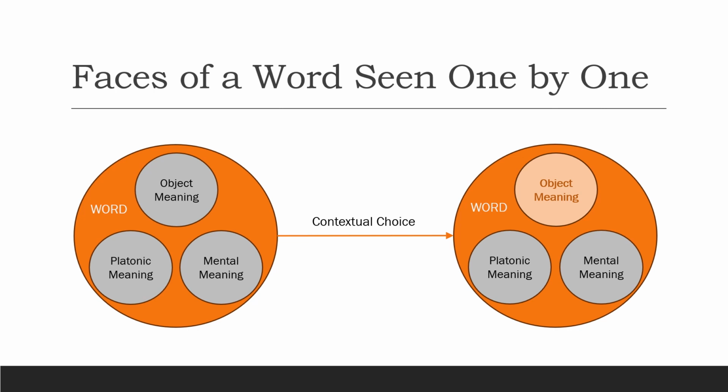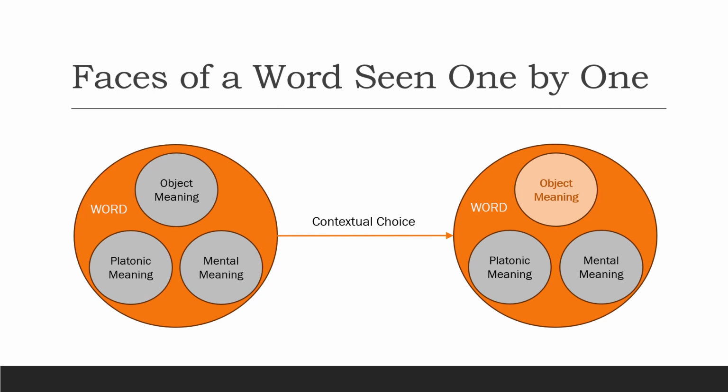The solution to the problem of incompleteness can be further illustrated by saying that each word is an ensemble of meanings drawn from three worlds. A word could refer to an object in this world, or an idea in our mind, or a pure idea in the Platonic world.